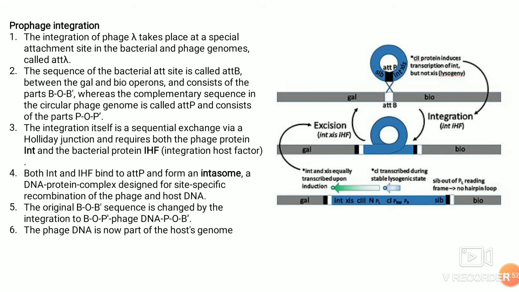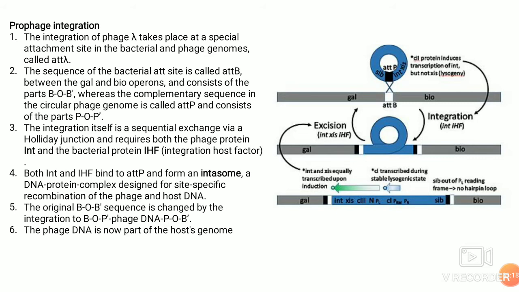Whereas the complementary sequence of the circular phage genome, that is the attP site, consists of POP'. The integration itself is a sequential exchange via a Holliday junction structure and requires the phage protein int, that is the integrase, and the bacterial protein IHF, that is integration host factor.